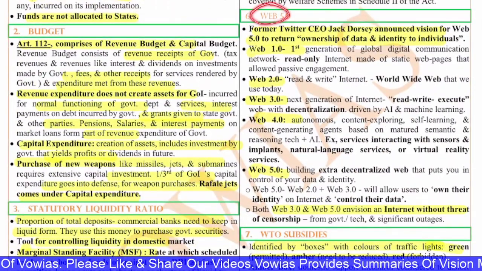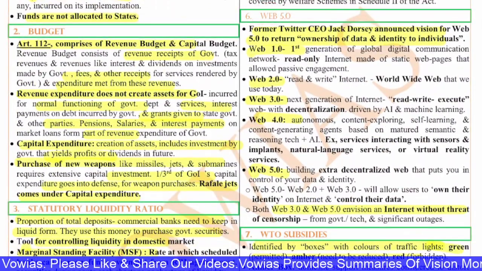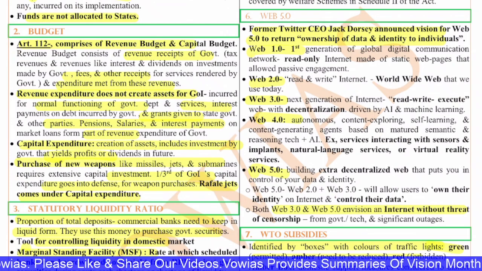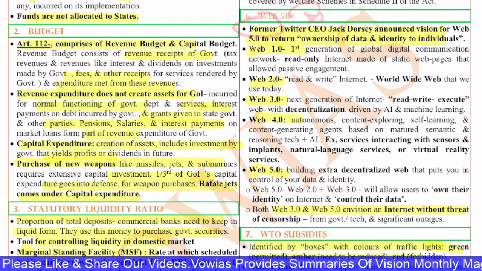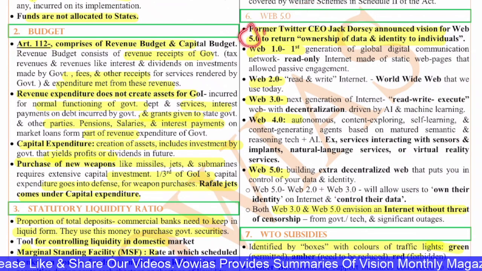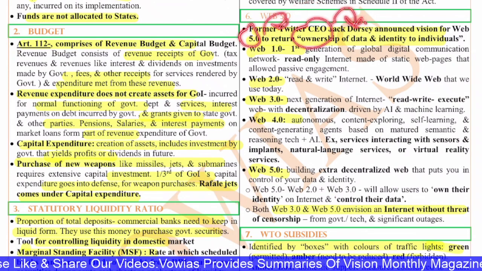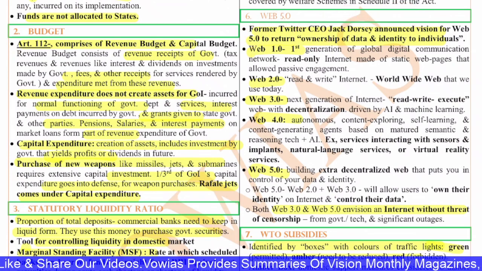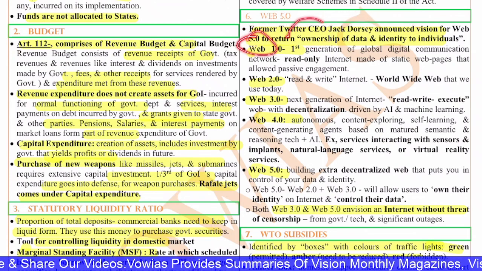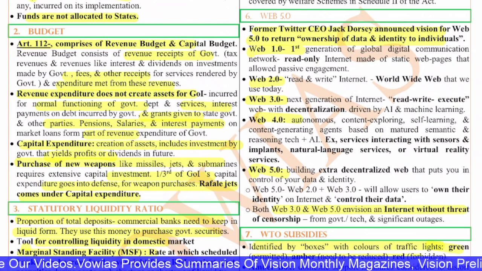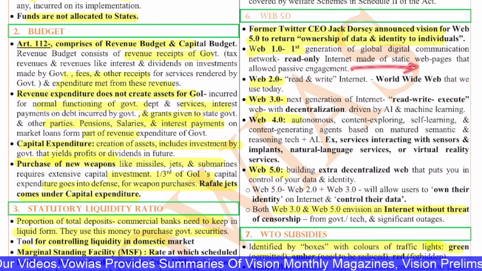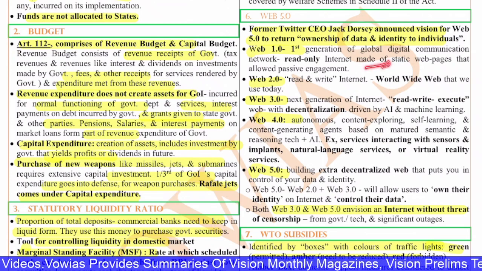Next, Web 5.0. This question was also asked in the recent UPSC. You can just go through the PYQs. You will get it. Former Twitter CEO Jack Dorsey announced a vision for Web 5.0 to return ownership of data and identity to individuals. Web 1.0 is the first generation of the global digital communication network, the read-only internet made of static web pages that allow passive engagement.